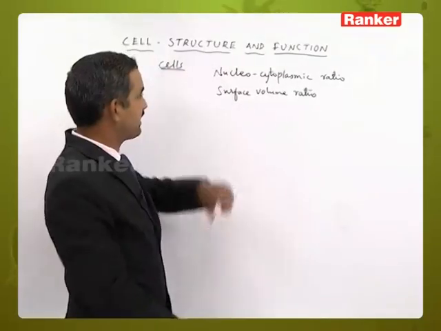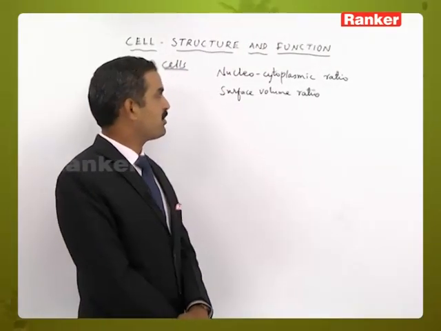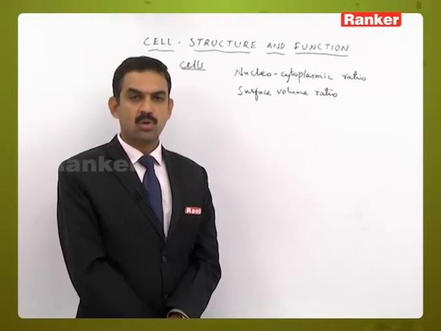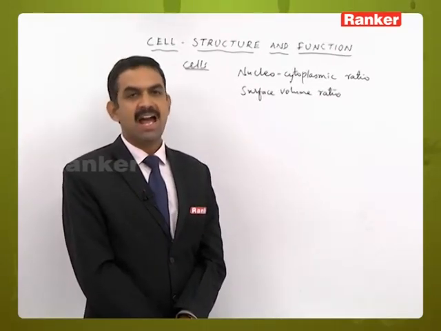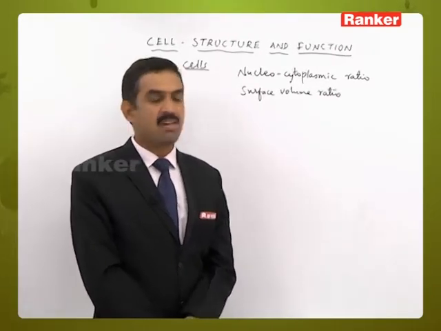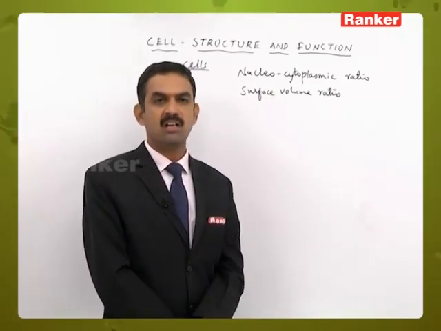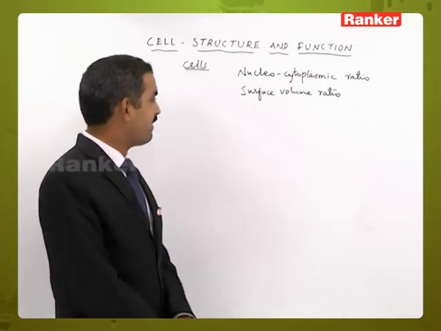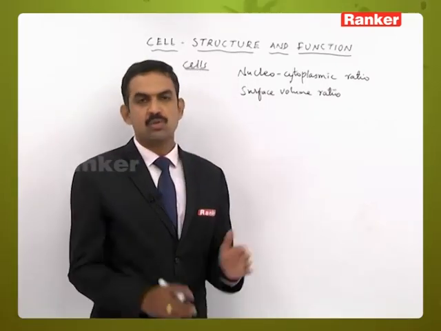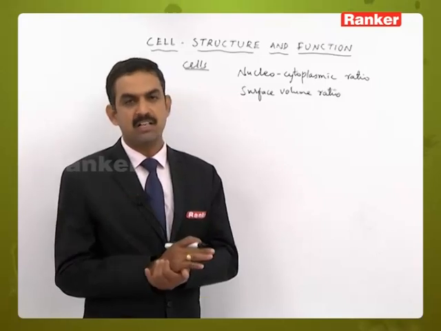Wherever the cells have a higher nucleocytoplasmic ratio, those cells are considered metabolically active. Generally, the smaller cells will have a higher nucleocytoplasmic ratio because those cells are highly active in their nature. And when the surface volume ratio is increasing, the proportion of the activity will be decreasing.